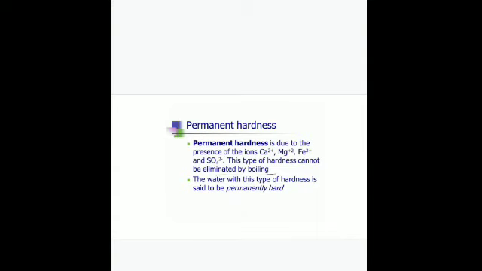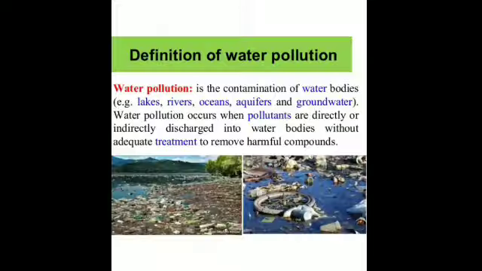Then what is water pollution? Water pollution is the contamination or addition of any undesirable impurities to the water, contamination of water with unwanted or toxic substances that make it unfit for drinking. This is called water pollution. The harmful unwanted substances that contaminate the water body are called water pollutants, and they include domestic sewage, industrial waste, pesticides, fertilizers, and so on.